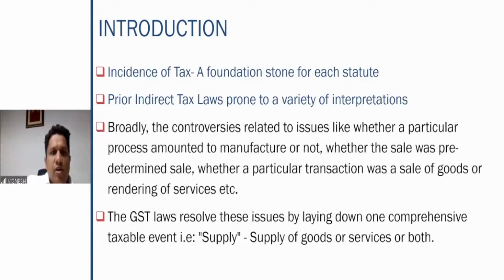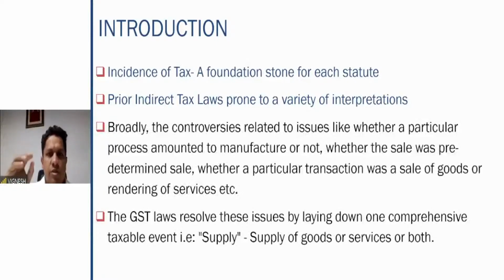So therefore, now that we are in GST, the interpretations are a lot clearer than before. Earlier, there were a lot of controversies with regard to issues like whether a particular process amounts to manufacture or not, whether the sale was a predetermined sale, whether it is sale of goods or rendering of services. These were all the controversies which were faced. But in GST, all these issues are resolved by one comprehensive taxable event clearly given under the GST law, which is supply. That is, supply is the taxable event.